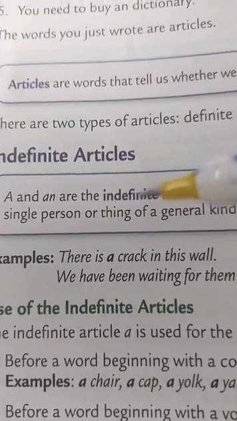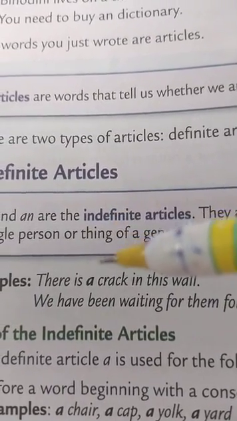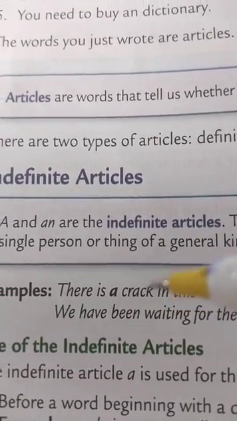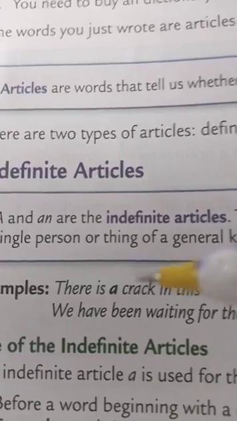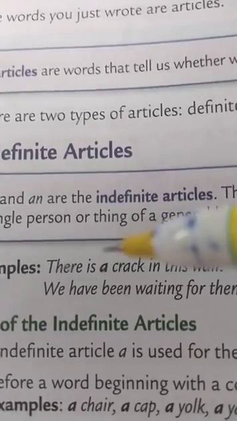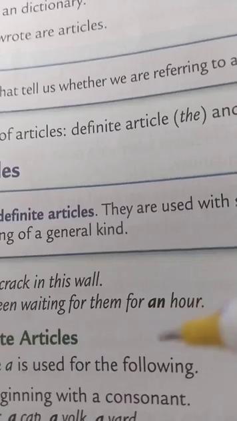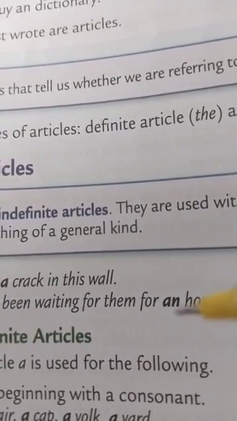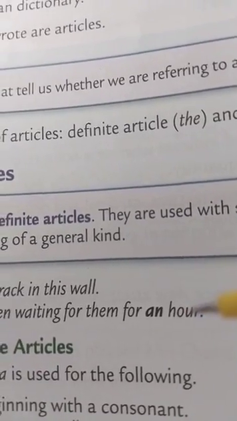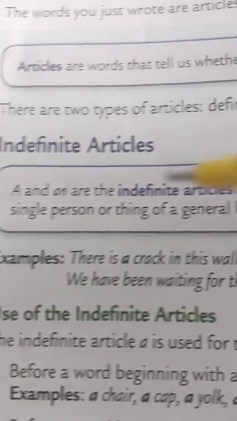Examples, let us see some examples. There is a crack in this wall. Now in this sentence, a has been used. It is an indefinite article and it is referring to a singular countable noun, that is crack, and that too in general, not a particular crack. We have been waiting for them for an hour. Here we have used the indefinite article an, referring to a singular countable noun, that is hour, and that too not any particular hour but in general.